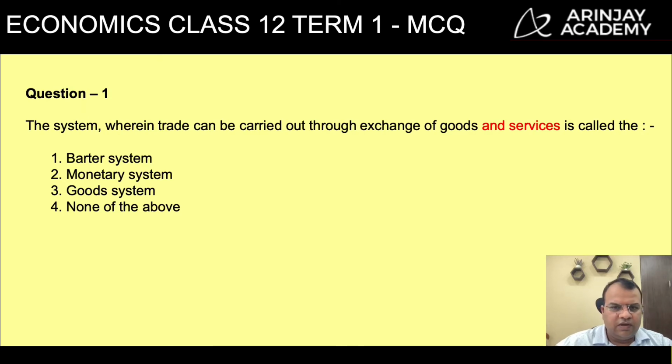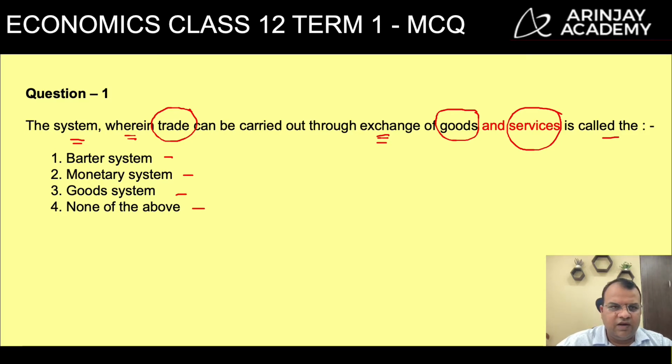Let's look at the first multiple choice question. The system wherein trade can be carried out through exchange of goods and services is called the barter system, monetary system, goods system, none of the above.